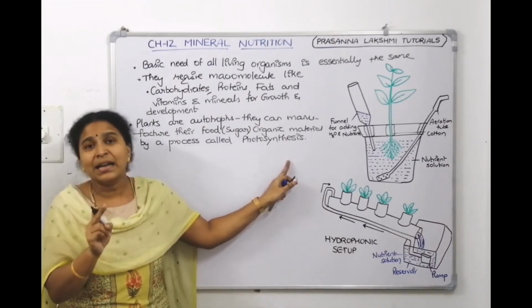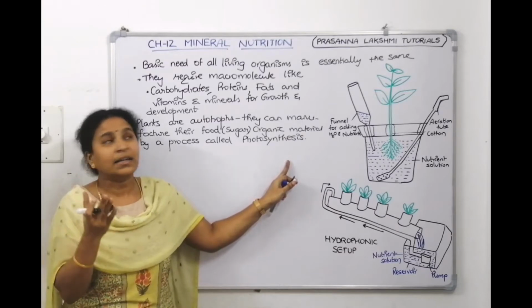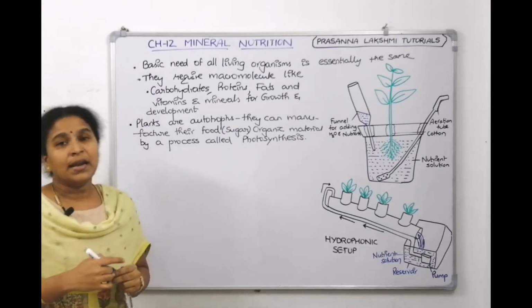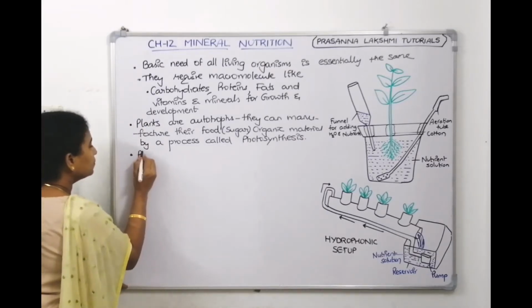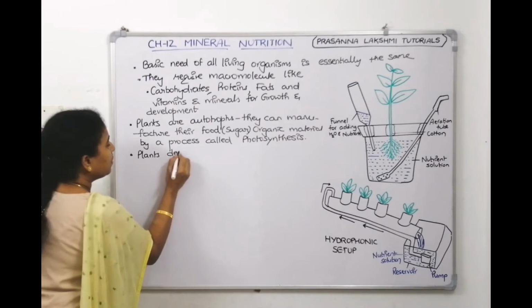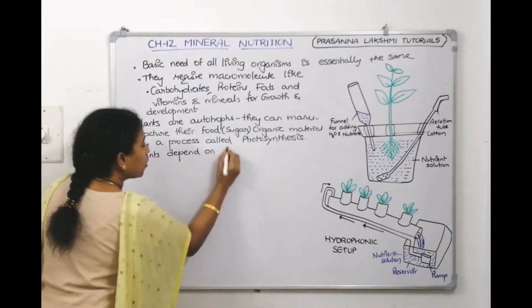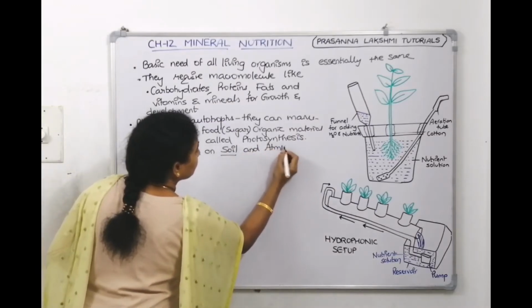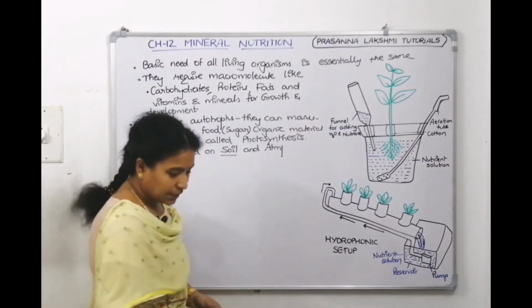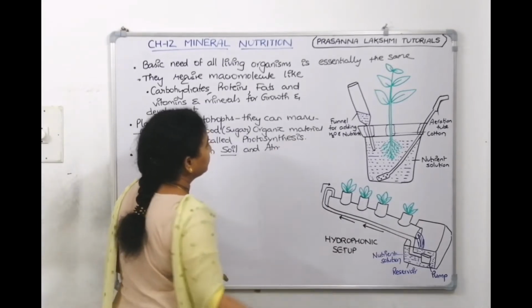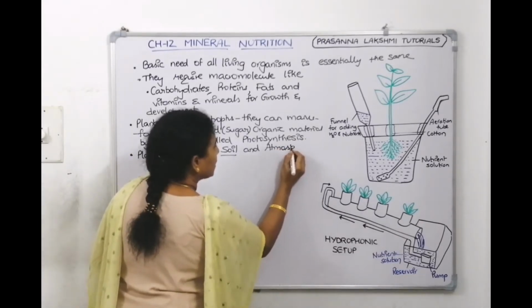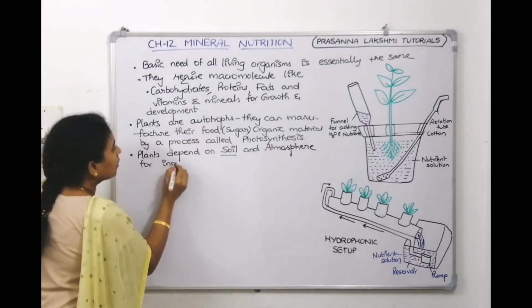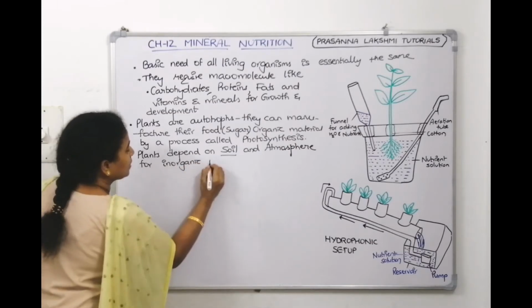Now, what plant needs is inorganic nutrients. Inorganic means mineral nutrients. Plants depend on soil and atmosphere for inorganic nutrients.